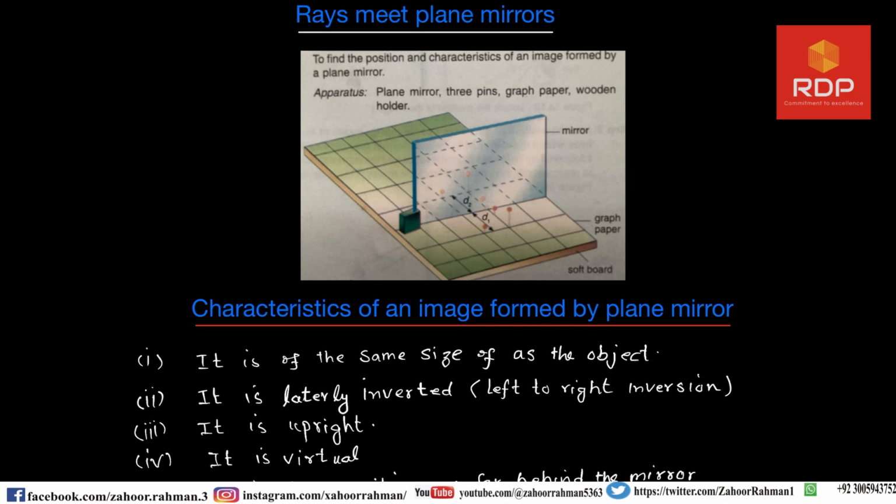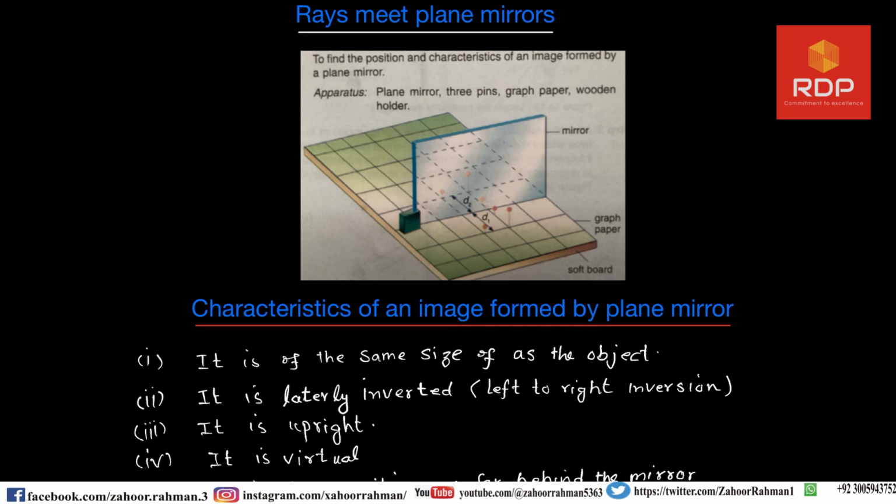So the size of our face is the same as we are seeing it in the mirror. In this case also, because it is a plane mirror, it will be the same. Now, it is literally inverted.